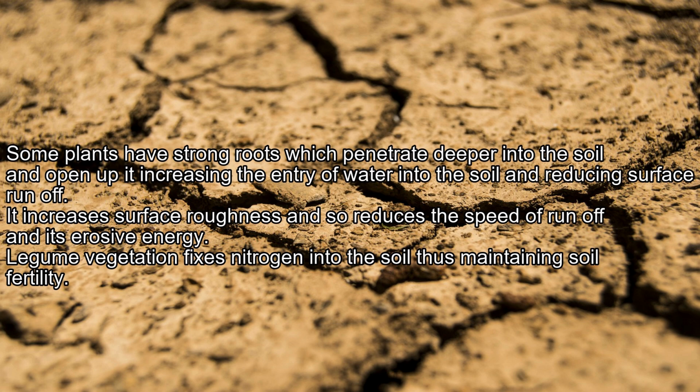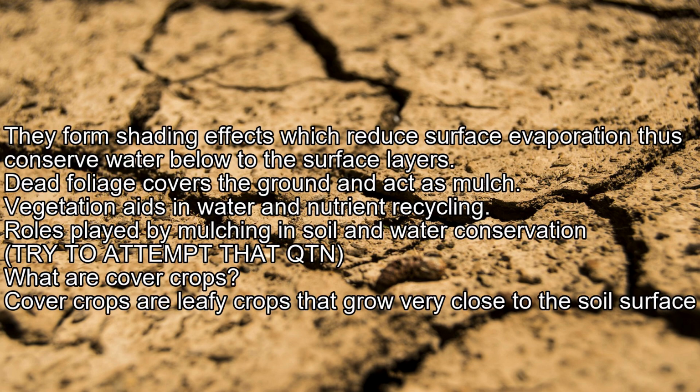Some plants have strong roots which penetrate deeper into the soil and open it up, increasing the entry of water into the soil and reducing surface runoff. It increases surface roughness and so reduces the speed of runoff and its erosive energy. Legume vegetation fixes nitrogen into the soil, thus maintaining soil fertility. They form shading effects which reduce surface evaporation, thus conserving water below the surface layers.